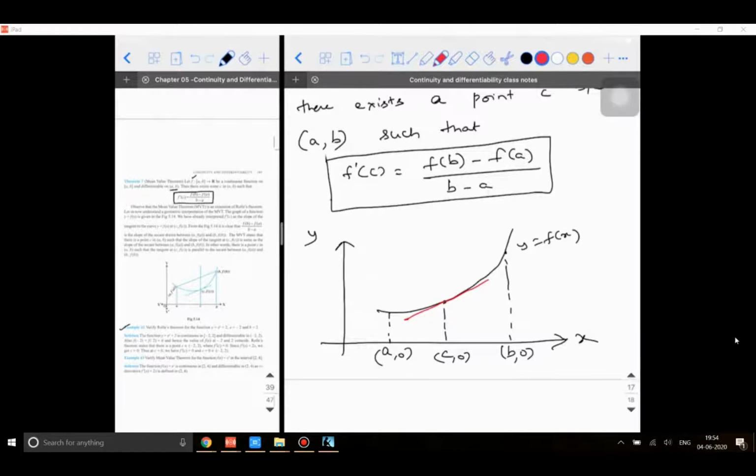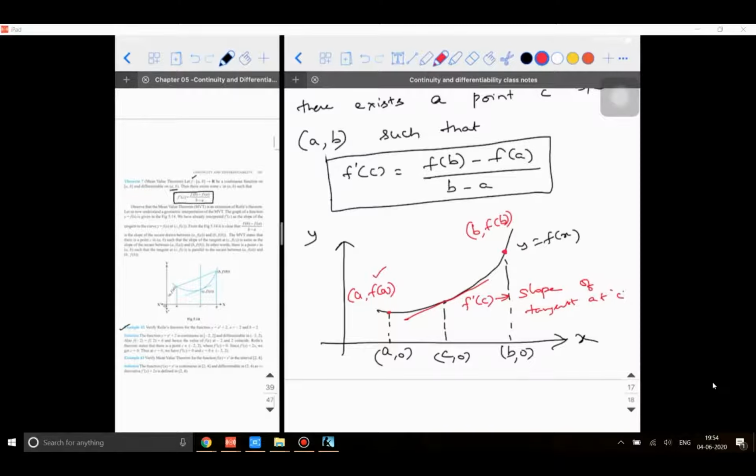When I draw a tangent, f dash of c will give me the slope of the tangent at c. Now the question is, what is this point? It is a comma f of a. And what is this point? It is b comma f of b.